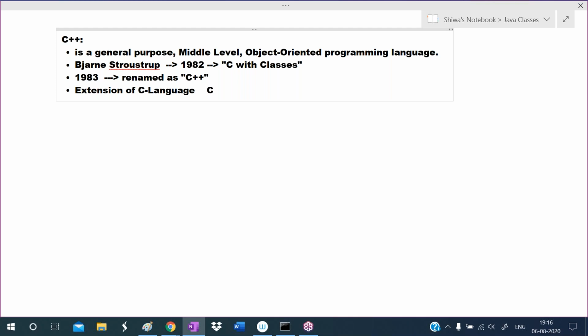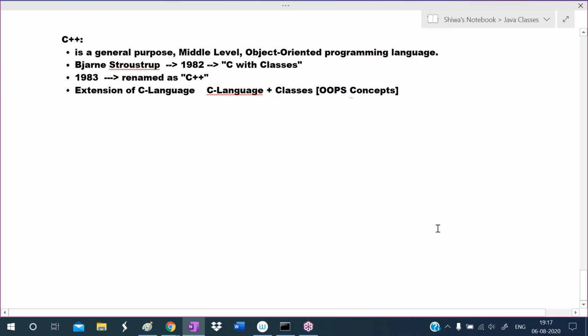So to the C language, what they added is the classes concept. They added the classes concept, which means they added OOPS concepts. So what are the OOPS concepts? I'm writing the list of OOPS concepts.